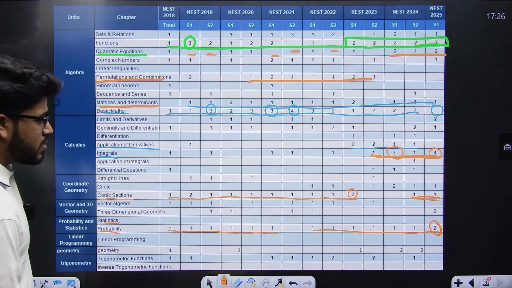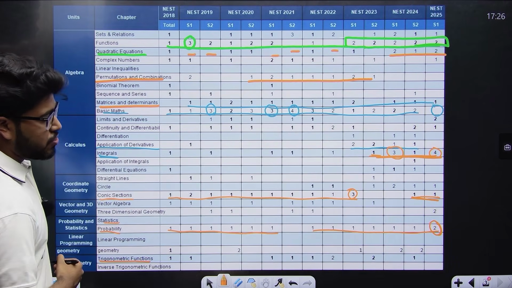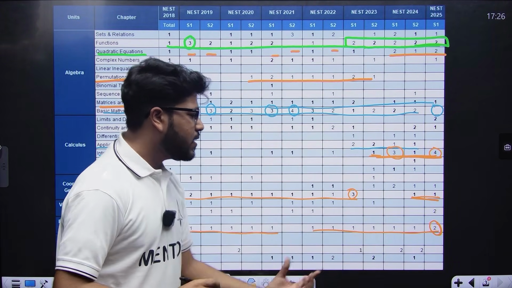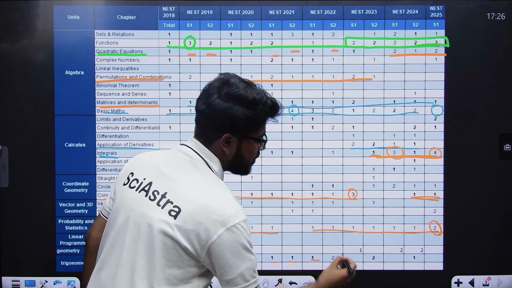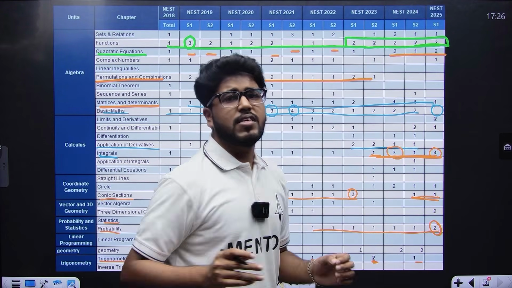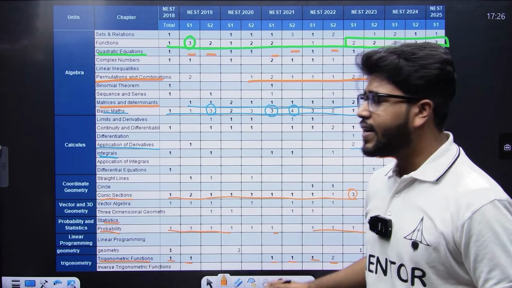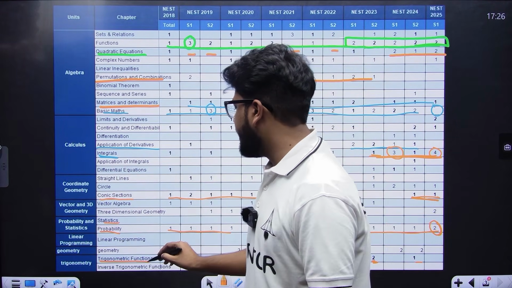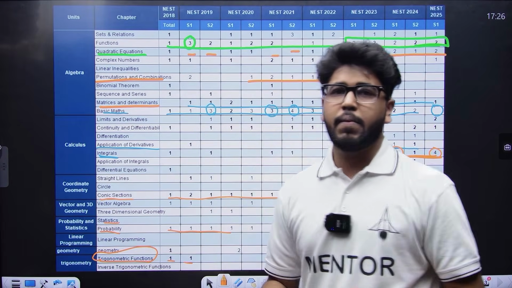Then next is trigonometric functions. You can see that in between questions are not asked, but they are asked in some years and not in others. Trigonometry is not only about questions, it is the building block of all your chapters. So trigonometry is something that cannot be missed as well.